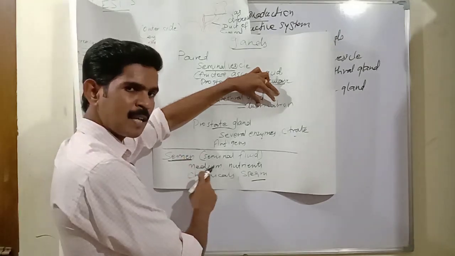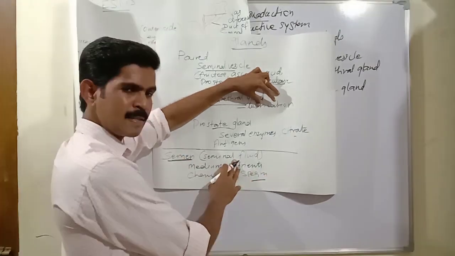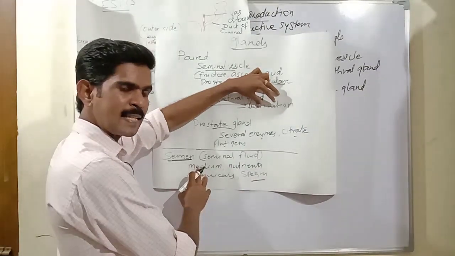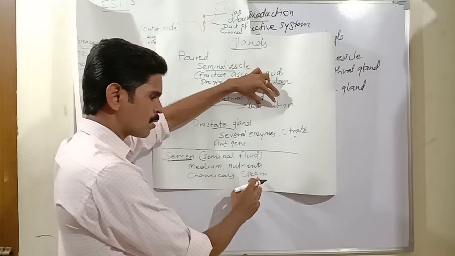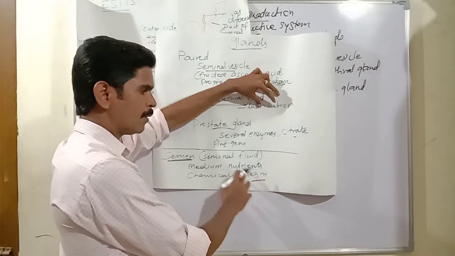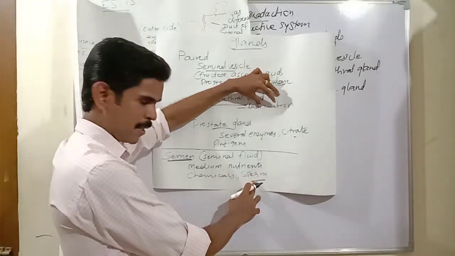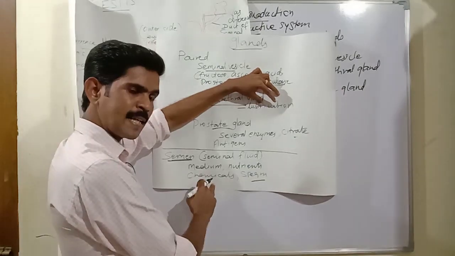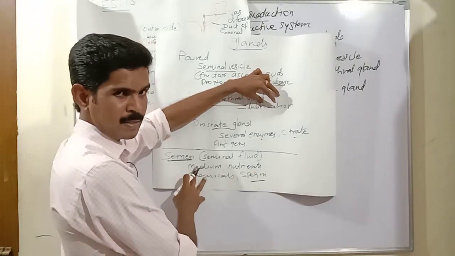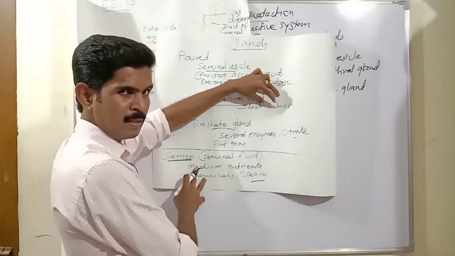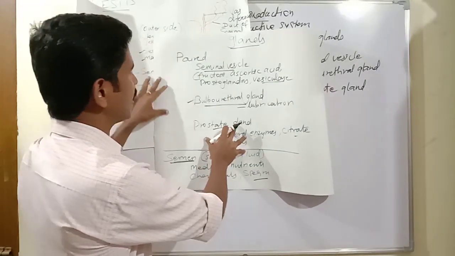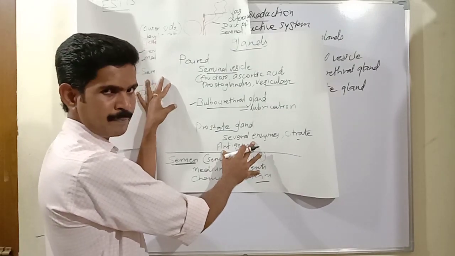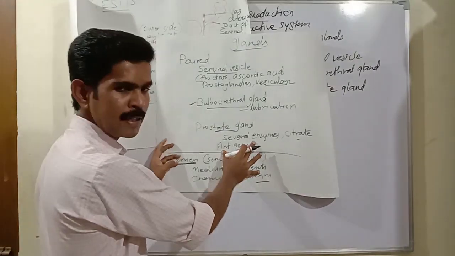So the semen consists of some substances. The main substance is sperm. The semen acts as a medium for the transport of the sperm, gives nutrients to the sperm, and contains some chemicals. These chemicals protect the sperm from infections. Understand? So now we completed all the accessory glands and their functions. I hope you all understood all these points.